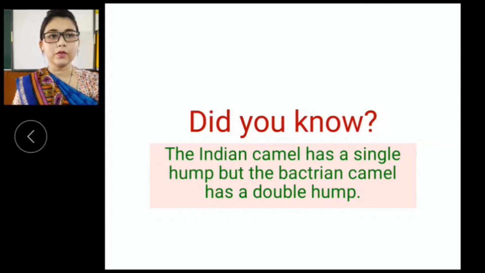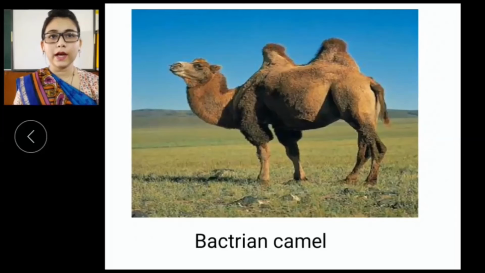Here I am showing the Bactrian camel. So Bactrian camels have two humps. When you get a chance, just see whether it's a Bactrian camel or an Indian camel. Understood?